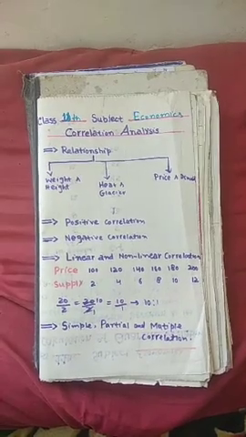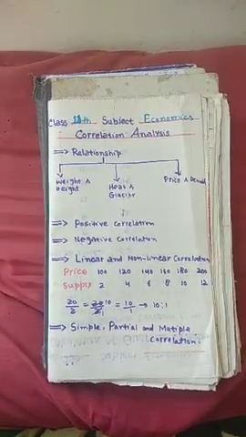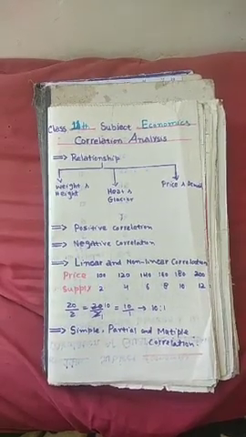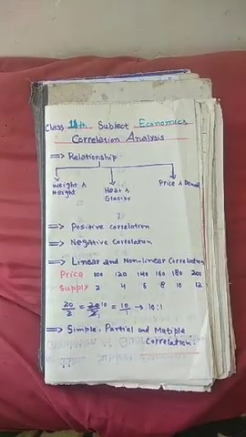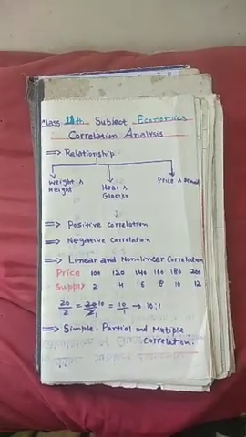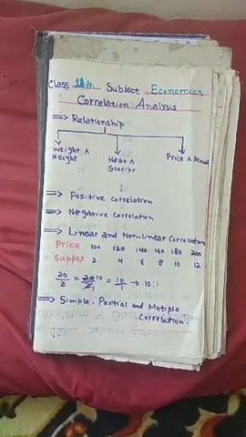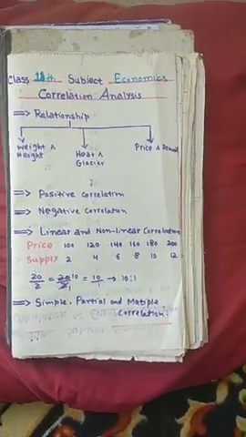It is the amount of similarity in direction and degree of variation in corresponding pair of observation of two variables. Dear students, however, this relationship may be of different types.